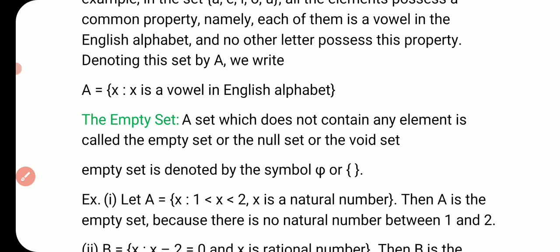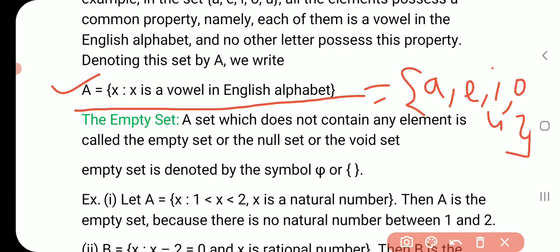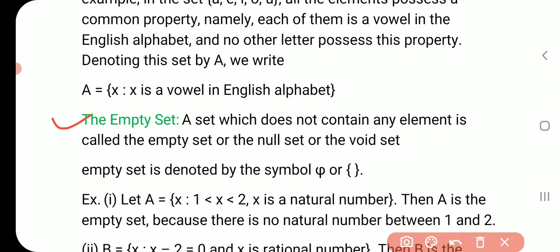Now there is one set that is important, known as the empty set. So what is an empty set? A set which does not contain any element is called the empty set, or the null set, or the void set, or zero set. We represent the null set or empty set by the symbol phi, by this symbol, or by this symbol. A set which has no elements inside it is known as an empty set, void set, or null set.